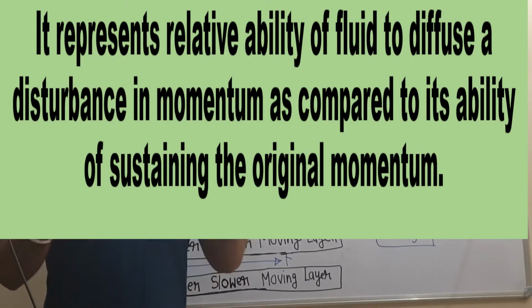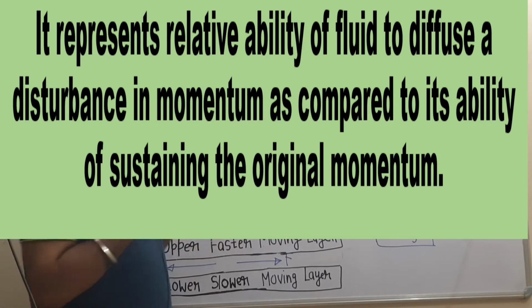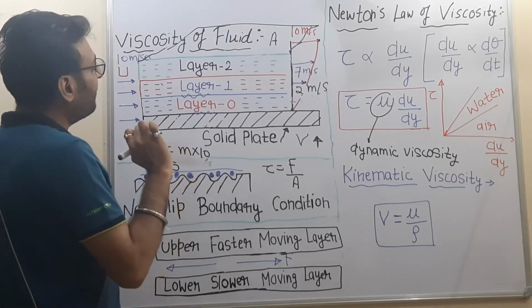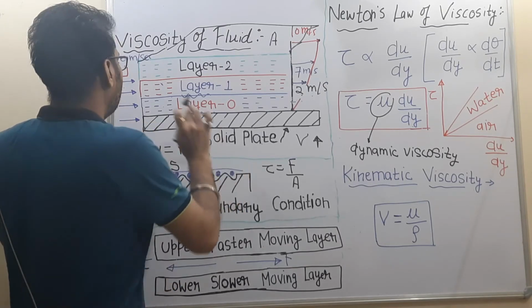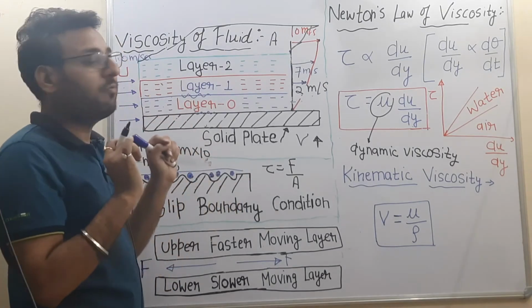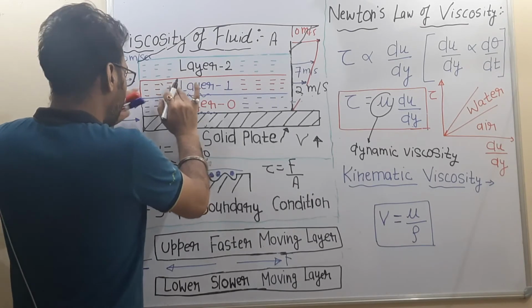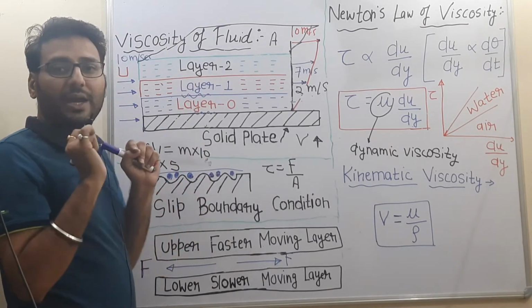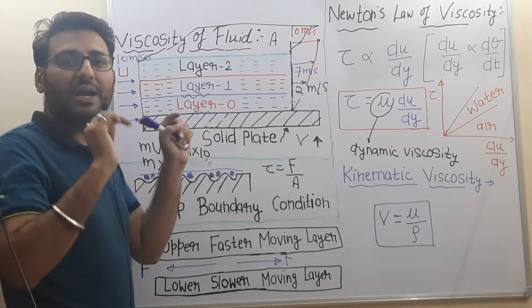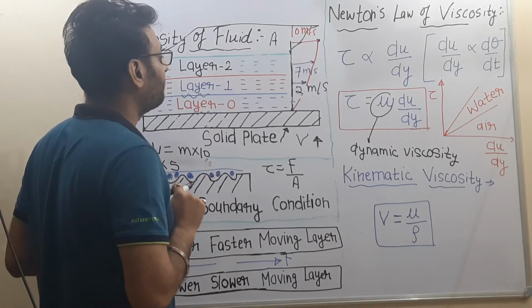It is showing the relative ability of a fluid to diffuse a disturbance in momentum as compared to its ability of sustaining the original momentum. So momentum diffusivity will decide whether the fluid will sustain its original momentum or it will diffuse a disturbance in the momentum.